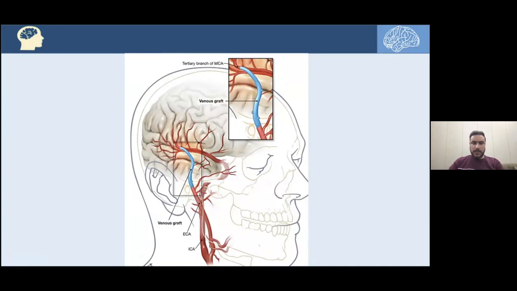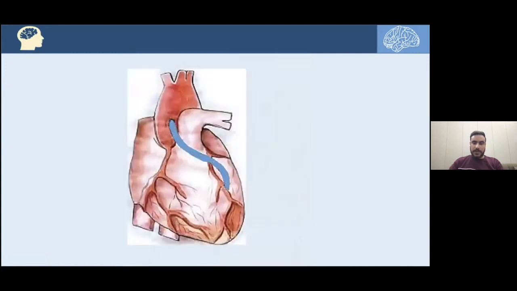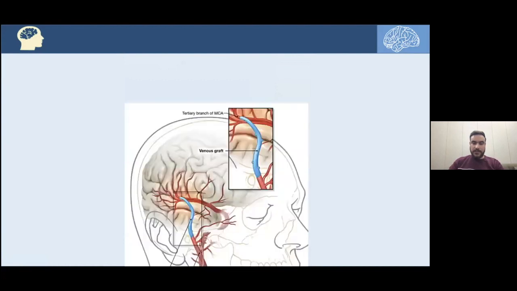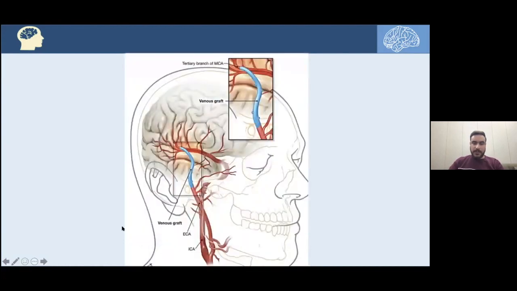Here, as we can see, this is similar to the concept of the CABG bypass in cardiac surgery. We are using a saphenous vein graft or a radial artery graft connected on one side to the external carotid artery or the superficial temporal artery, and also in the distal end, it's connected to the cerebral artery. For example, here is the middle cerebral artery. So bypassing the blood, if we have a compromised blood flow, and for instance, in this figure, we have a compromised right ICA.